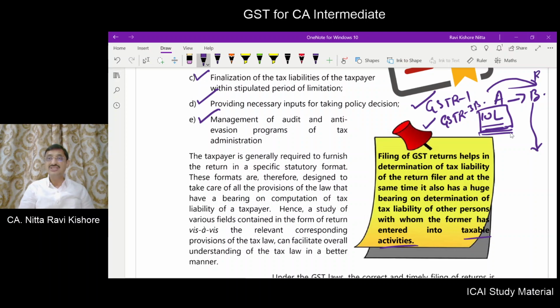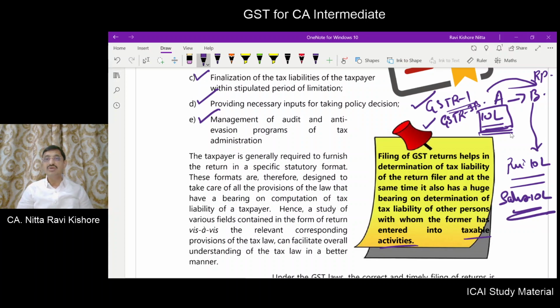Now this has been already recorded in the GST return 1 filed by A, and the tax is paid through GSTR 3B. Now this information which is given by A will be helpful to examine whether B has also complied with the provisions of the law or not. B is also a registered person. Now, with the information provided by A, what the tax administration will be able to check is whether B has disclosed the purchases to the extent of 10 lakhs, and also whether the corresponding sales have been made or not.